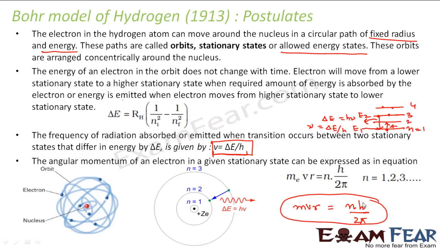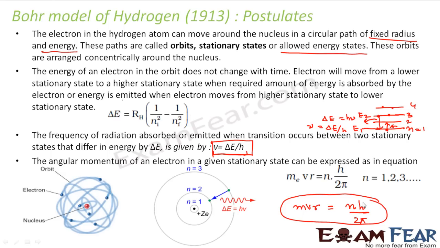Now you might be wondering from where did he discover this? Bohr gave all his postulates based on his observations and his experimental calculations. But later it was found that this expression which was given by Bohr was true even by the quantum mechanical model. It was proved by the quantum mechanical model as well.